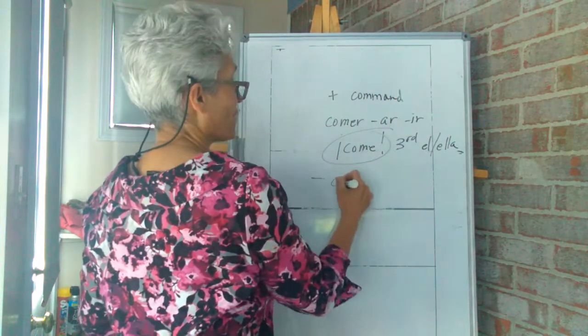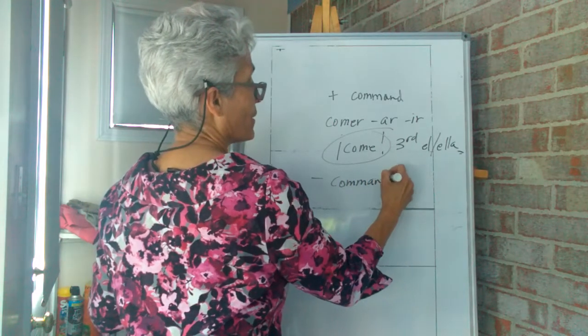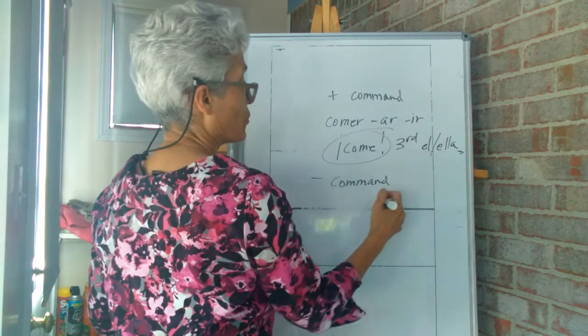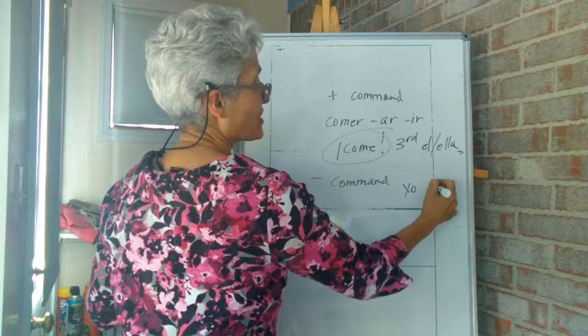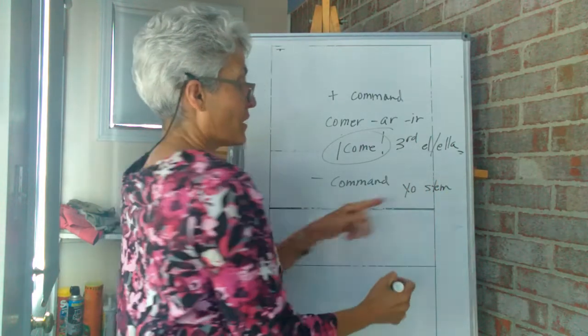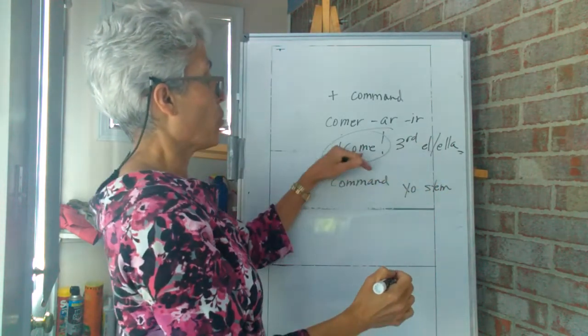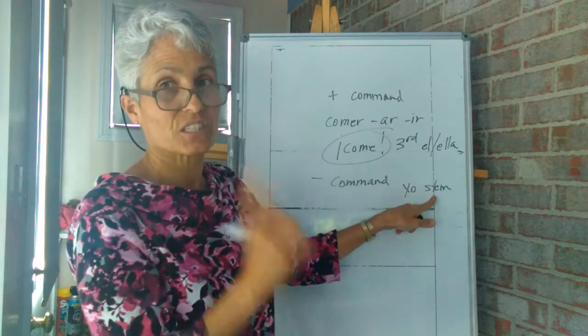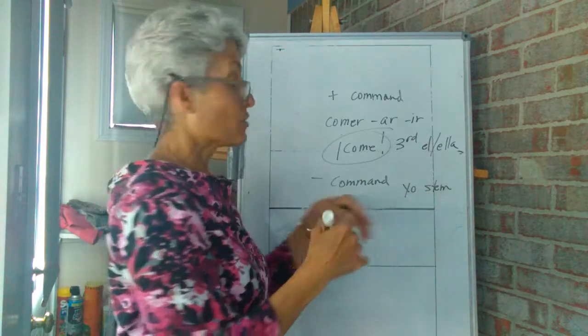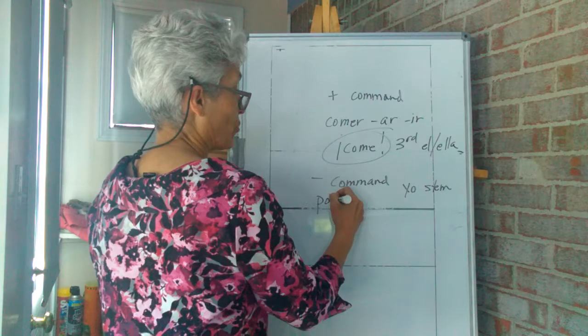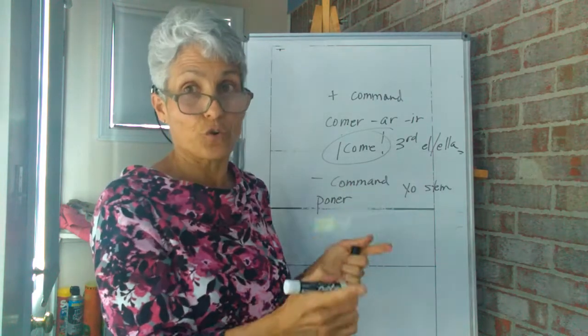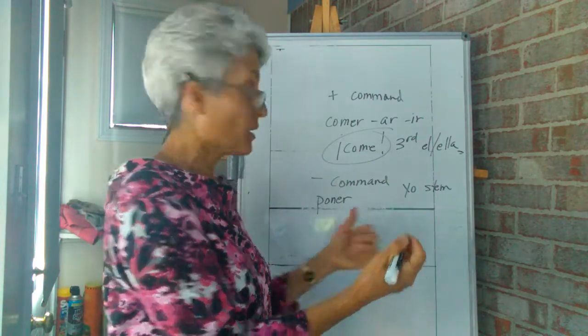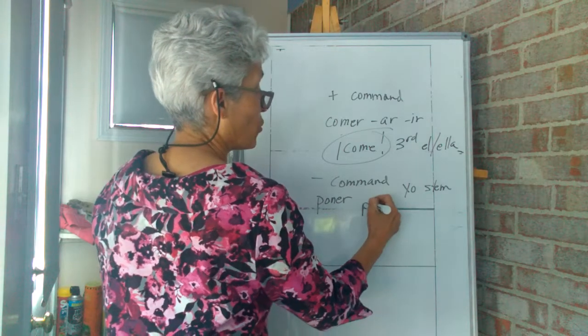To find the negative command, you don't go to the él, ella form. You go to the yo stem. Okay? Yo stem. This one you take the whole form. This one you just use the stem of the yo. So for poner example, poner is irregular in the yo form. That's why they ask you to go to the yo form. So you got to go to pongo.